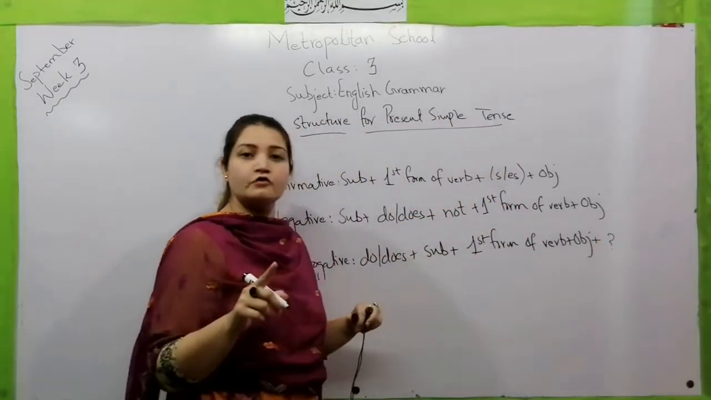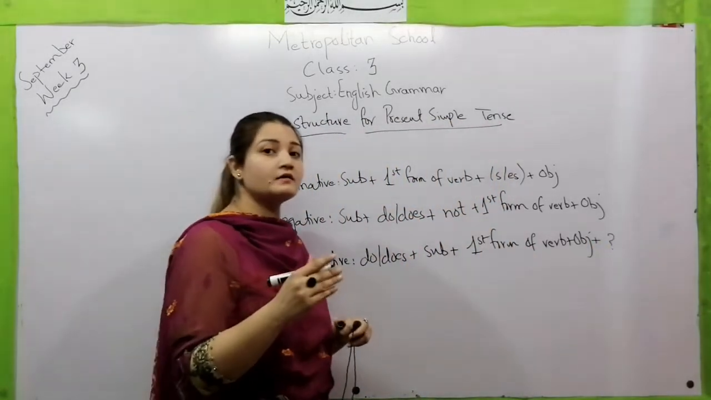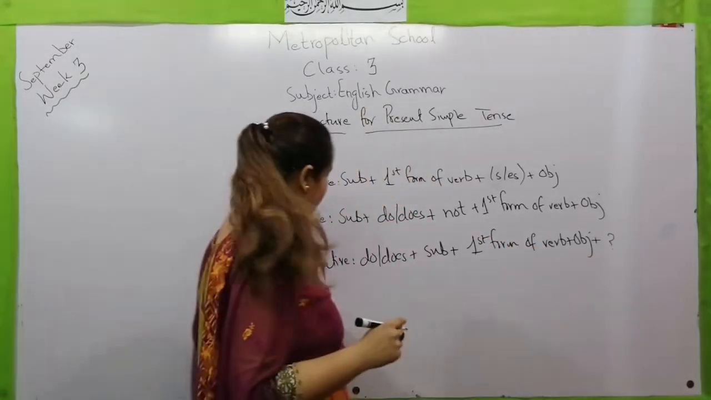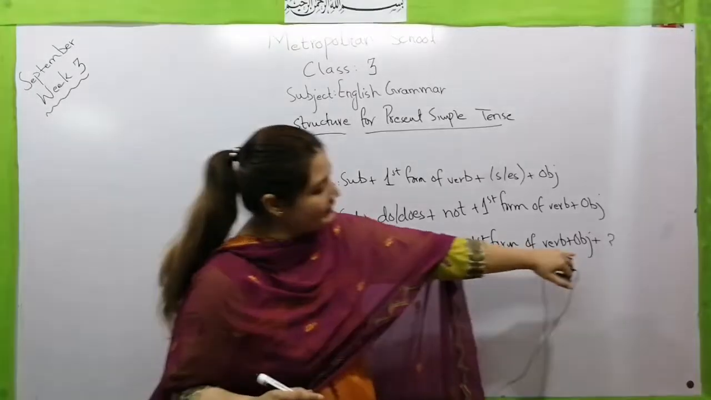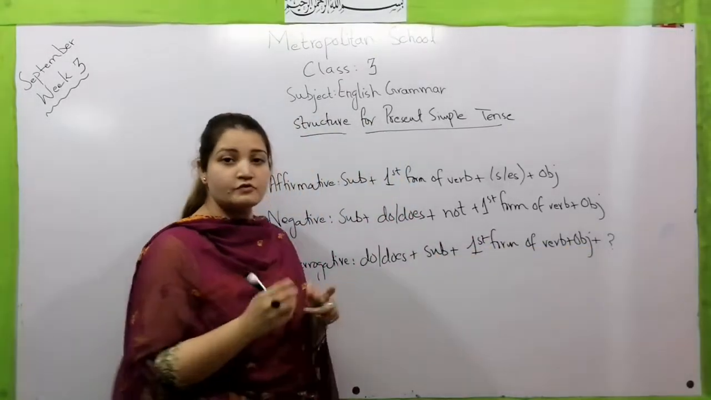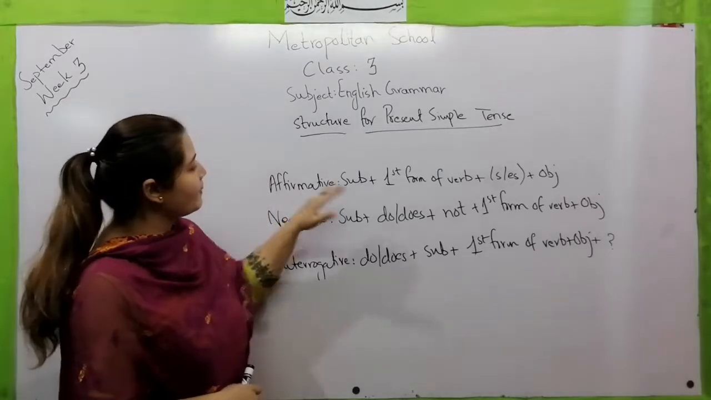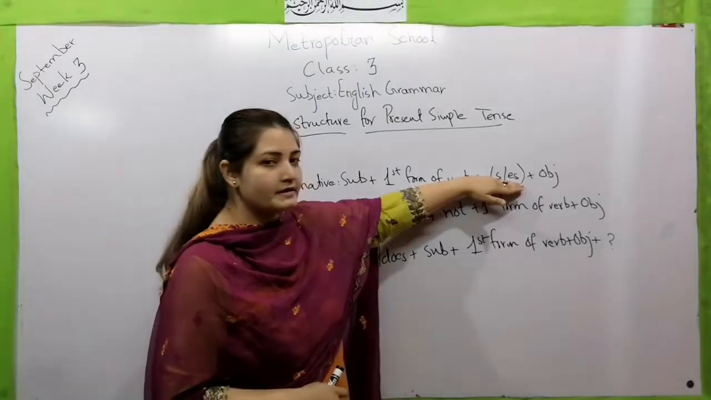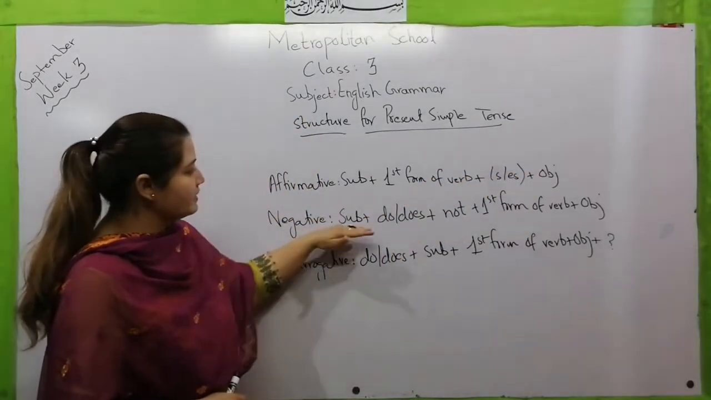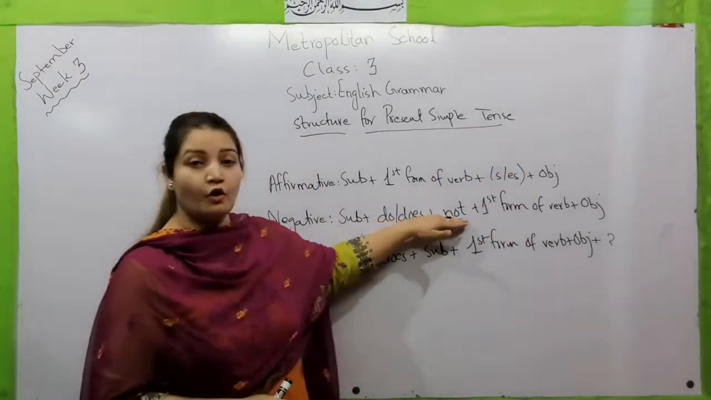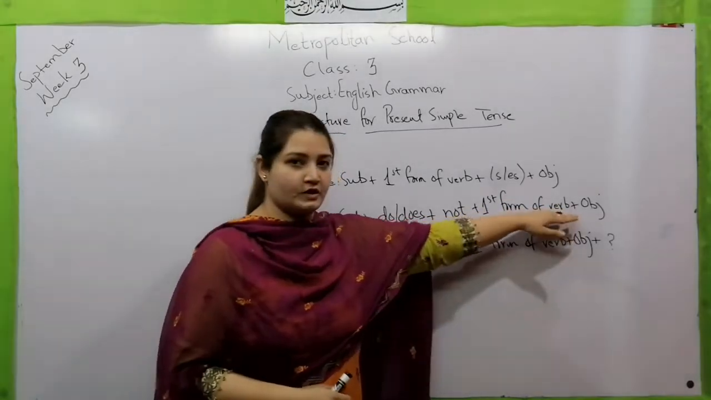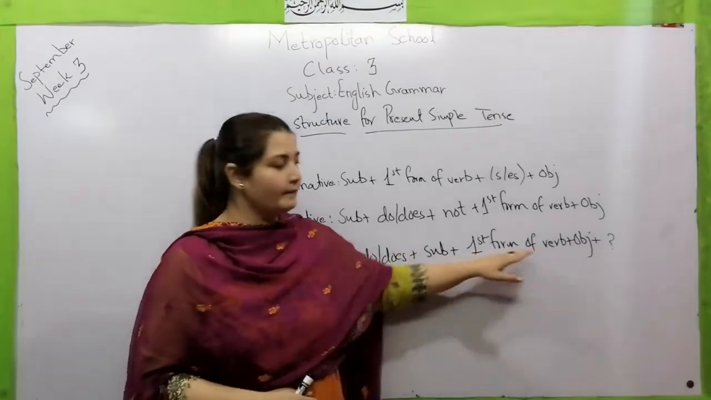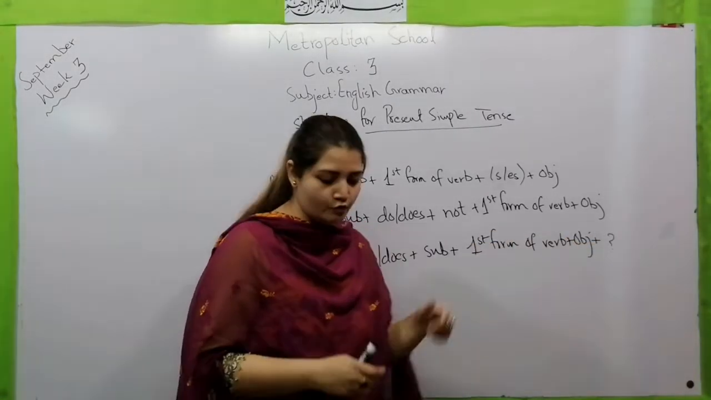Whenever you write a question in your copy, what you have to add in the last of the sentence? You have to mark a question mark. So in these interrogative sentences, we have to add this question mark. Let's repeat this structure with me once again. Affirmative: subject, first form of verb, S or ES, object. Negative: subject, do or does, not, first form of verb, object. Interrogative: do, does, subject, first form of verb and then object and then the question mark.